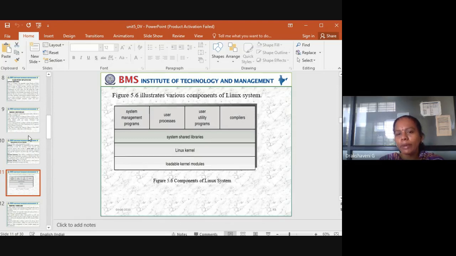This is the core base of our operating system. Then loadable kernel modules. We said it is multi-user and multitasking, so whatever related software the operating system requires to work should be loaded. So that's what loadable kernel modules are. This is a diagrammatic representation of the components of a Linux system.